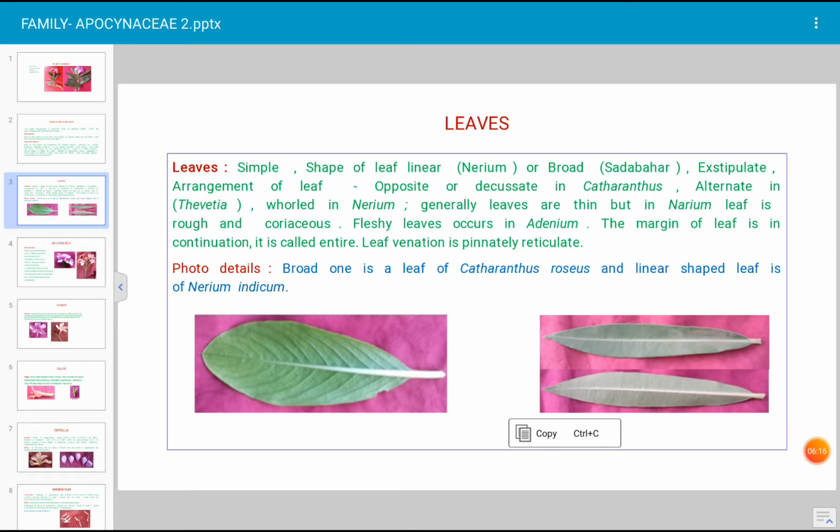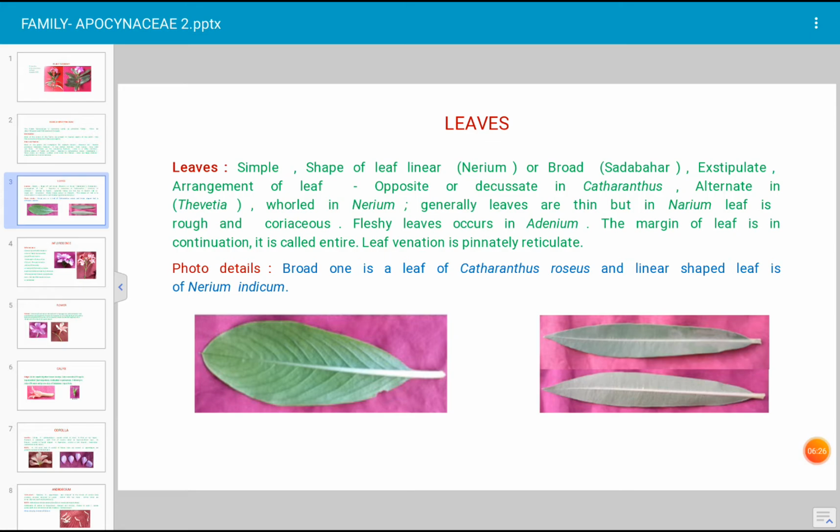But in the case of Nerium, whorled leaf arrangement is there. Phyllotaxy is whorled. Generally, leaves are thin, but in the case of Nerium indicum, the leaf is rough and coriaceous.